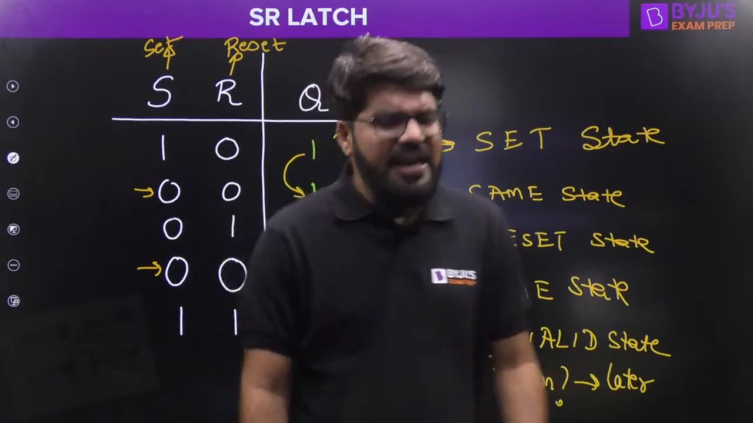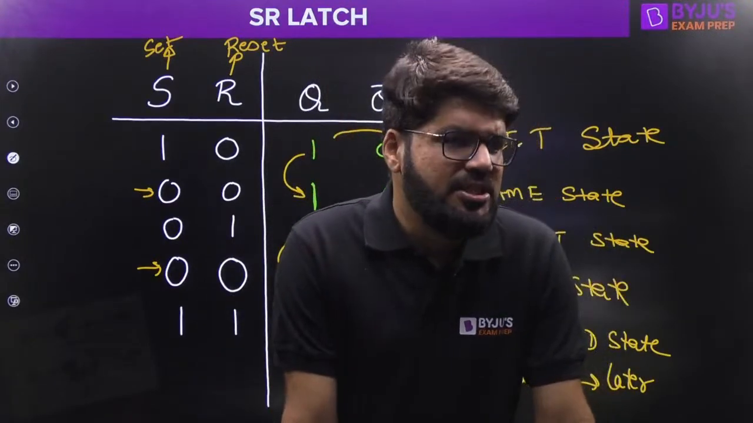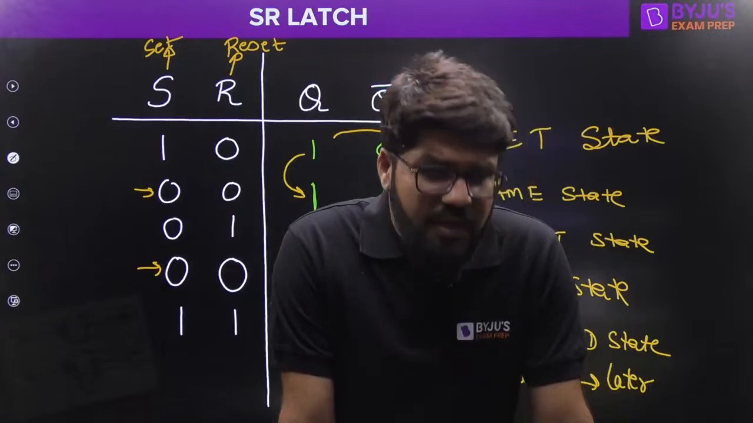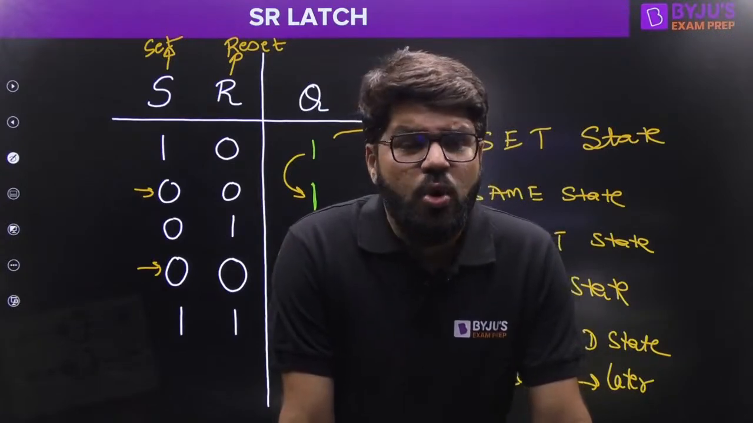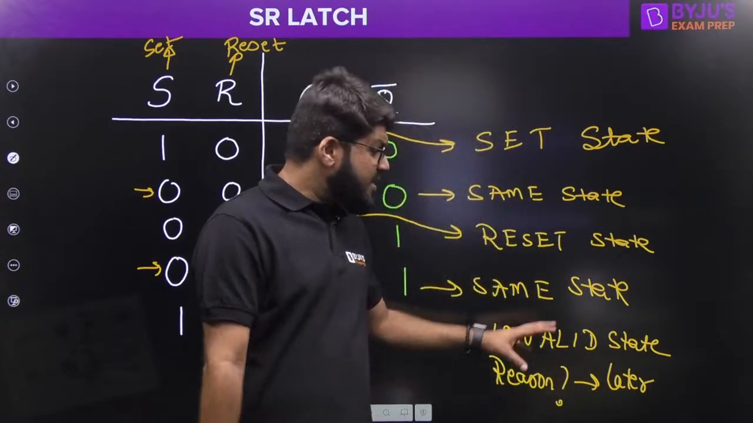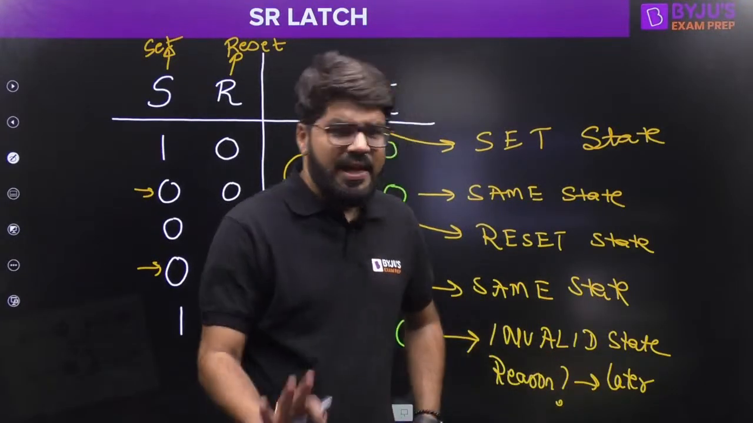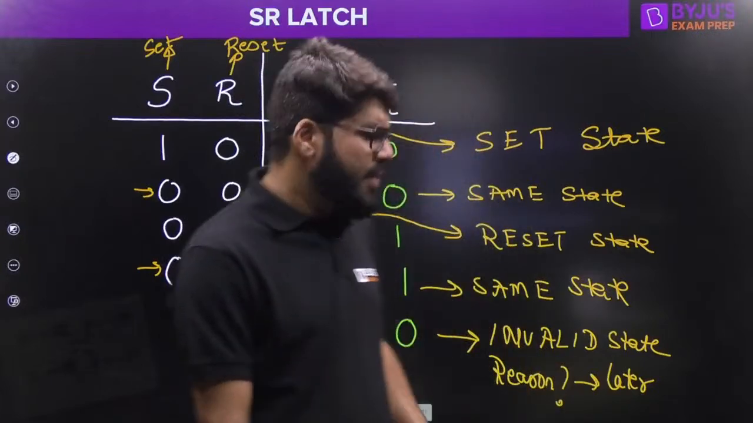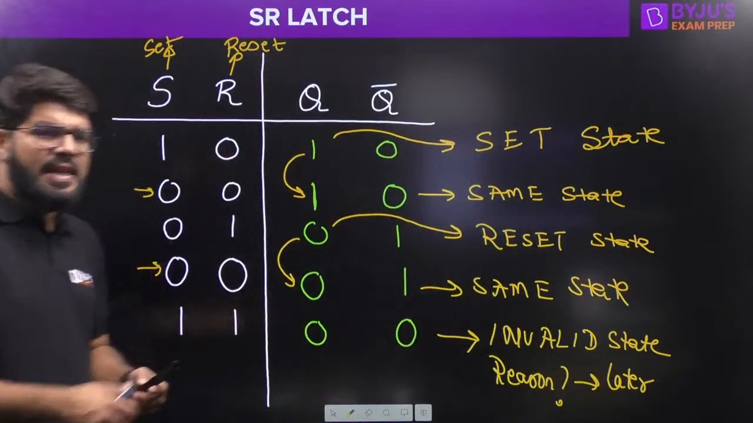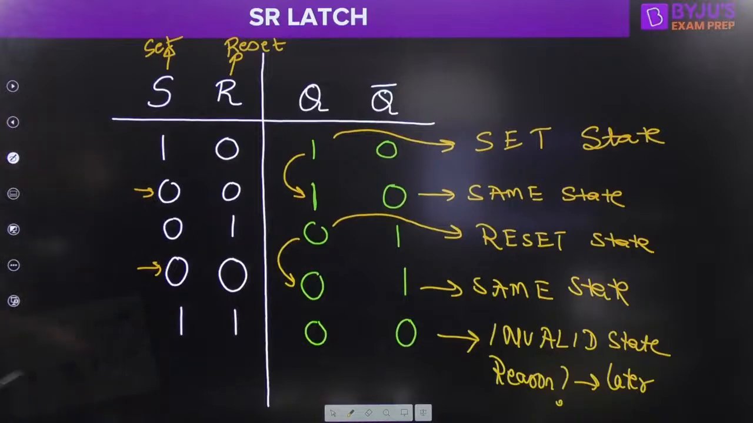the D latch. Actually, the JK latch is a modification of the SR latch to overcome this invalid state problem. So I will explain the detailed reason behind the invalid state, and then we go towards the JK latch also. Don't worry, I'll explain it probably at the beginning of the next class. So this is the truth table.